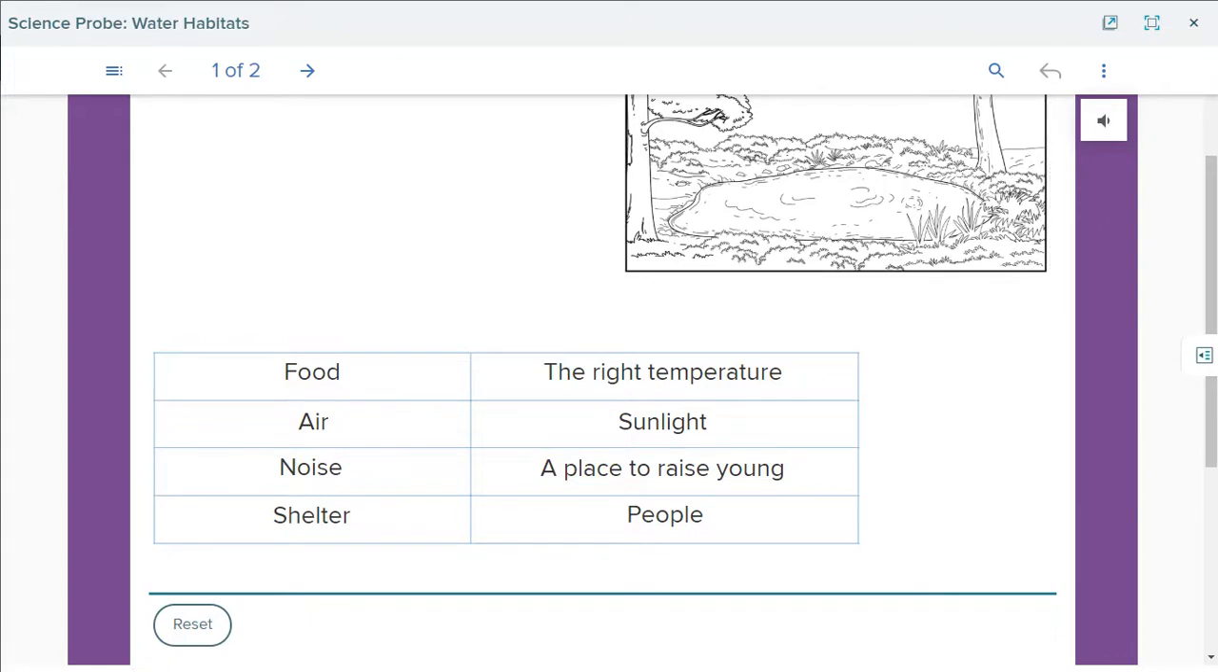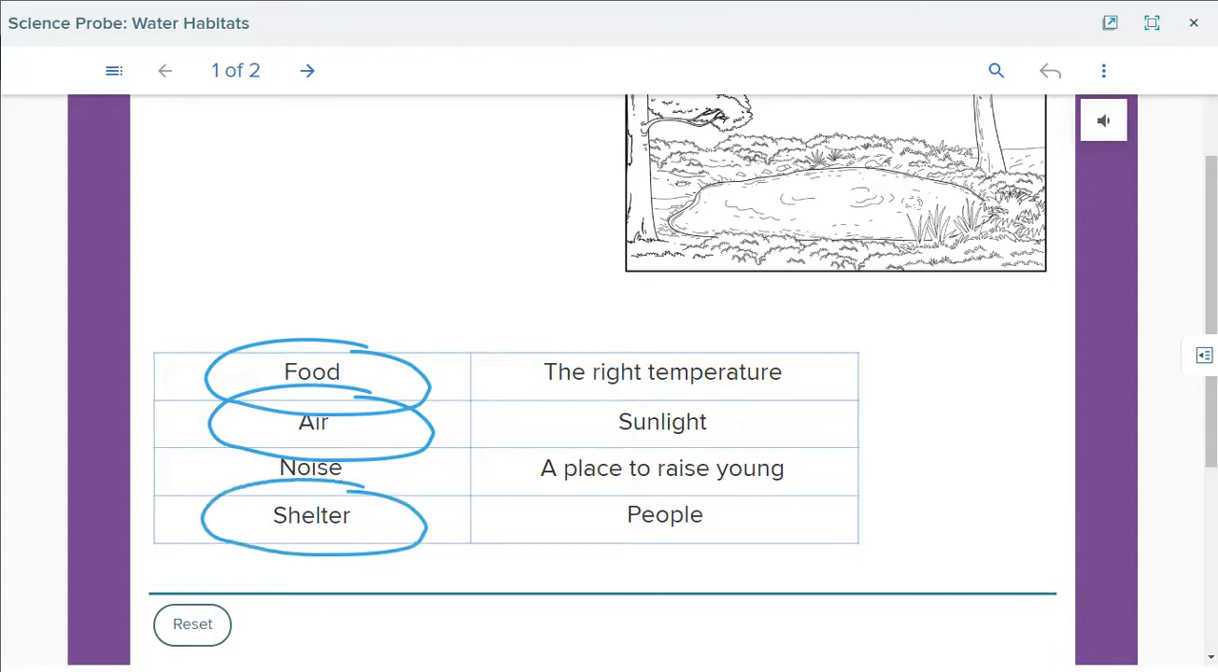Do they need food? For example, fish, sharks, anything that lives in water. Yes, they need food. Do they need air? Absolutely, they do. Do they need noise? Do they need a lot of sounds around them? They don't. Do they need shelter?